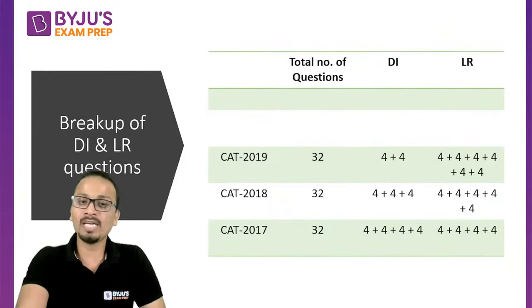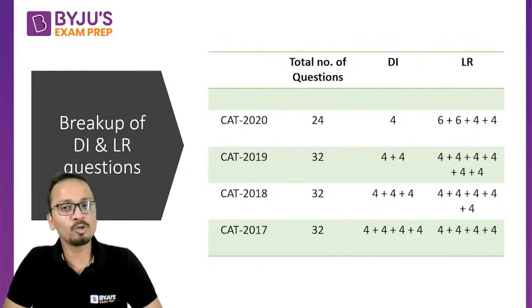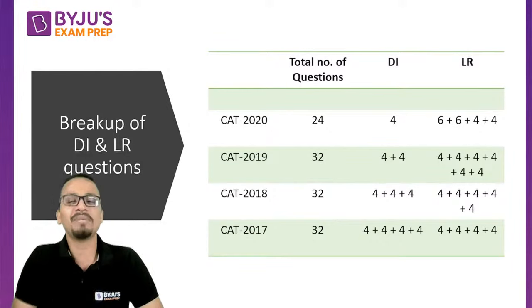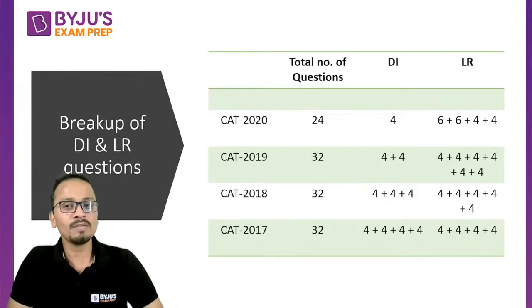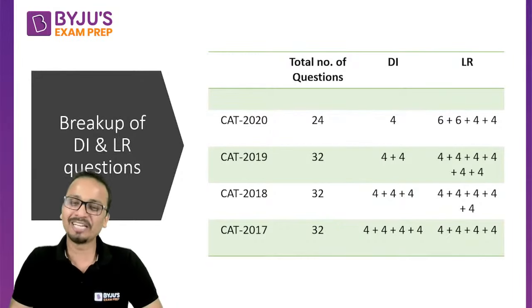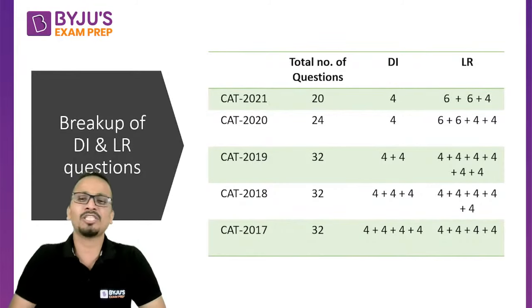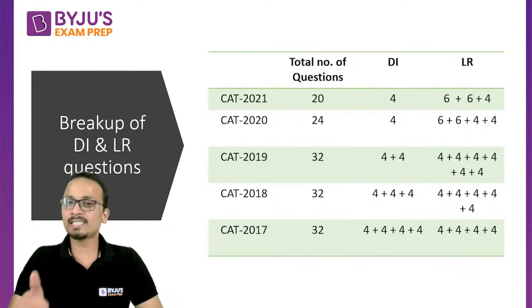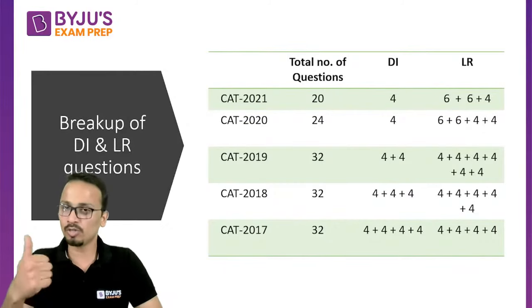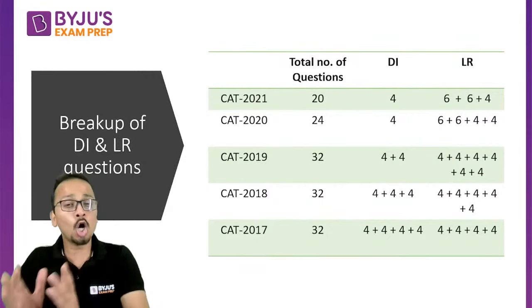So in 2020, we saw the reduction in the number of questions. There were 24 questions and only one data interpretation set, and the remaining 20 questions were on logical reasoning. Now in 2021, they could not reduce the number of data interpretation questions further, so it remained the same, 4 questions, and there were 16 questions, 6 plus 6 plus 4. So there were 2 sets of 6 questions and 1 set of 4 questions on logical reasoning in CAT 2021.